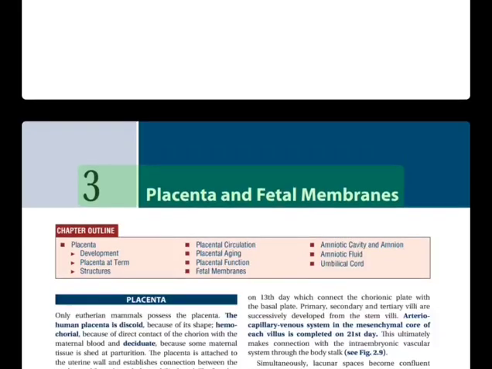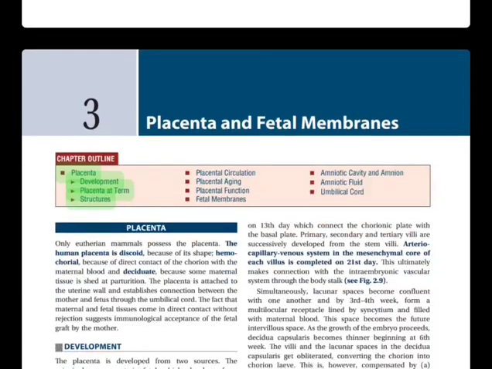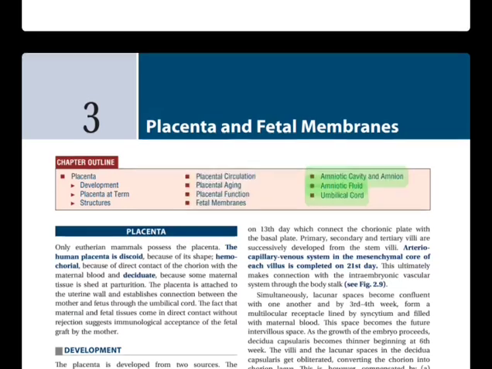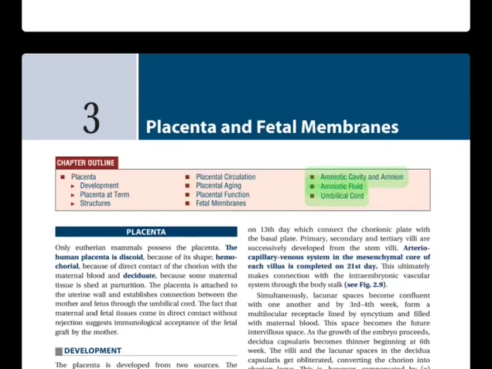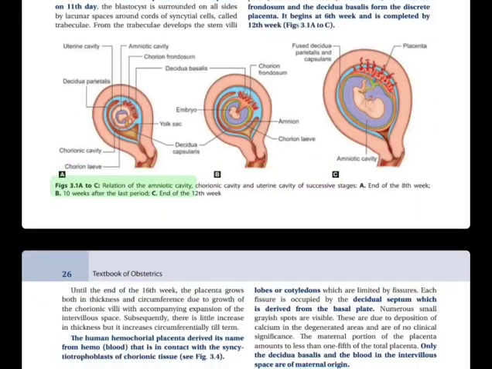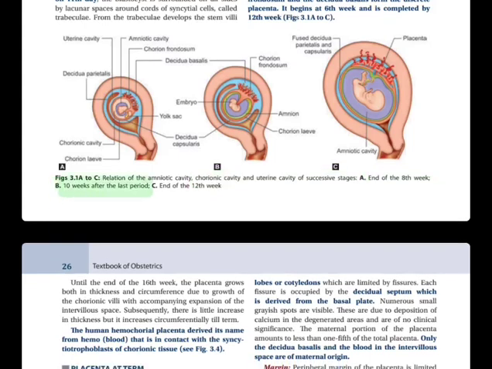Placenta and fetal membranes. Placenta: development, placenta at term, structures, placental circulation, placental aging, placental function. Fetal membranes: amniotic cavity and amnion, amniotic fluid, umbilical cord. Chapter outline. Figs 3.1a to c: relation of the amniotic cavity, chorionic cavity and uterine cavity at successive stages. A. End of the 8th week. B. 10 weeks after the last period. C. End of the 12th week.